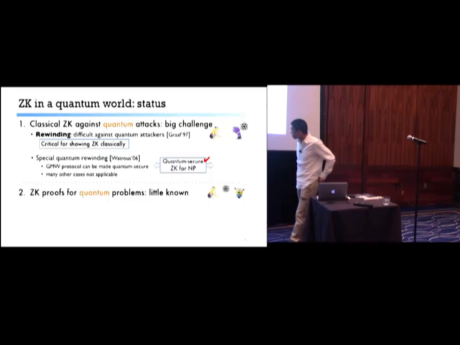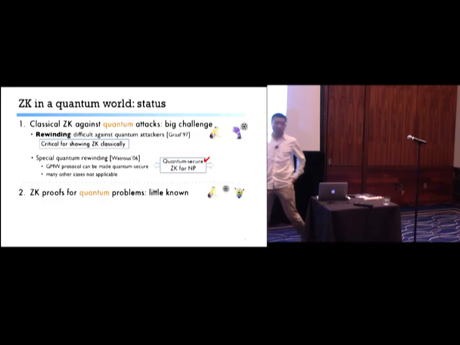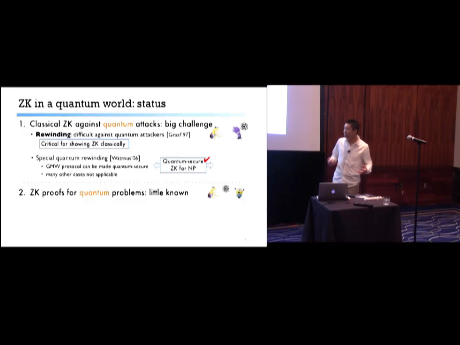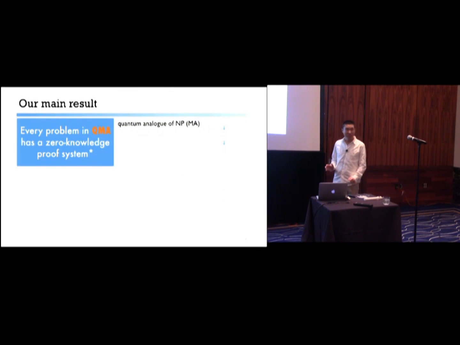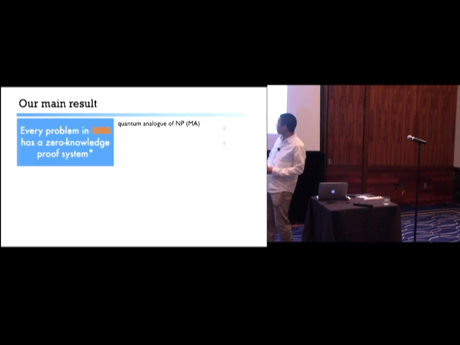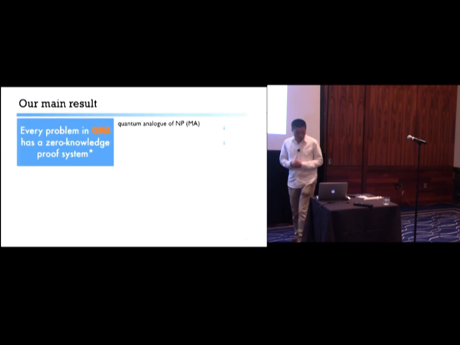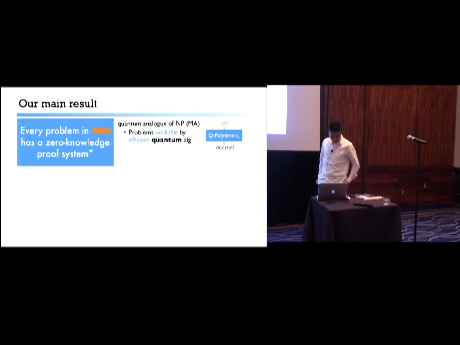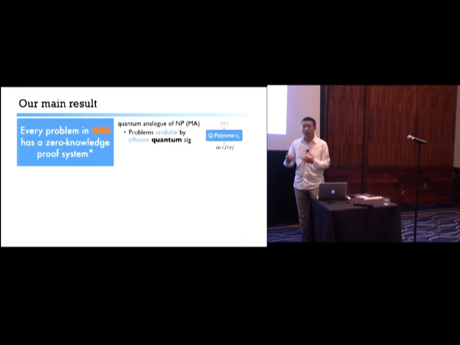And how about zero-knowledge proofs for problems concerning quantum computation? Well, very little is known. And here comes our main result to fill that blank. We showed that every problem in QMA, the quantum analog of NP, or MA more precisely, has a zero-knowledge proof system. To say a little about QMA, these are problems that have a concise quantum witness that can be verified by an efficient quantum algorithm.